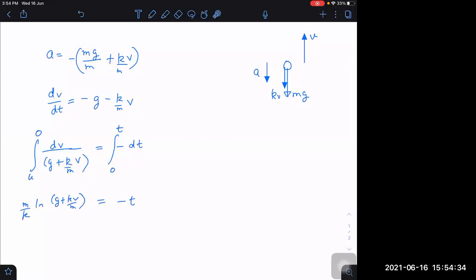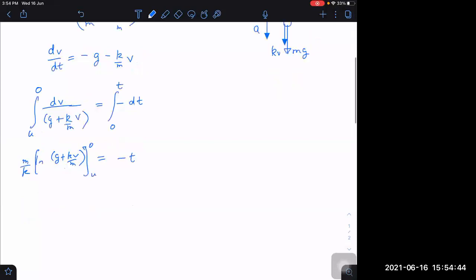This k by m inside, outside it will be m by k, reciprocal. Limits we have to write separately, so putting it in brackets and writing limits u to 0. Then log of upper limit means g plus 0, minus log of lower limit g plus ku by m. This whole is multiplied by m by k, and that is equal to minus t.